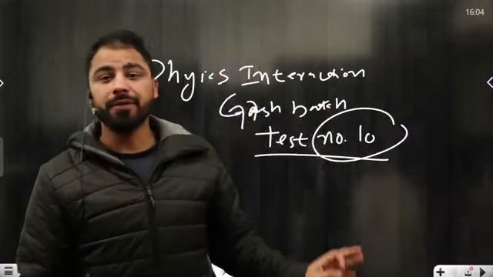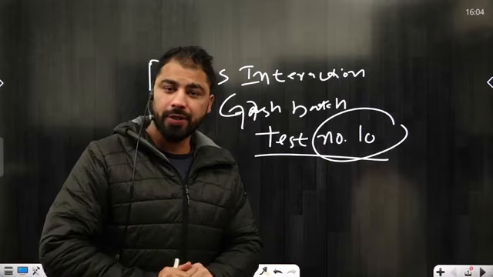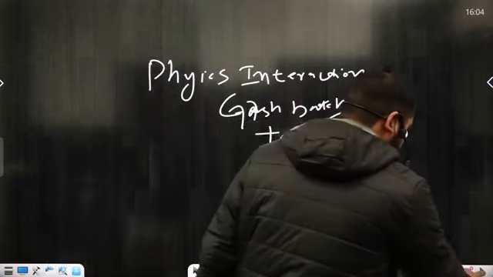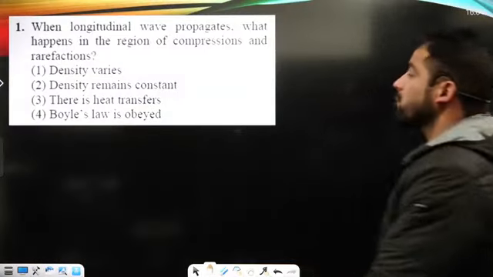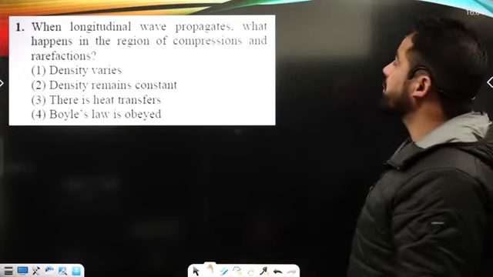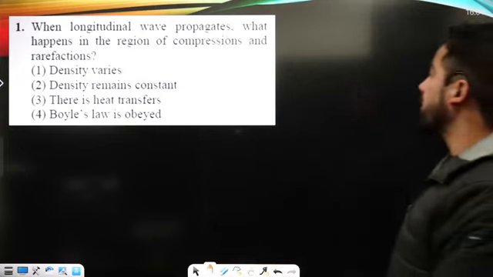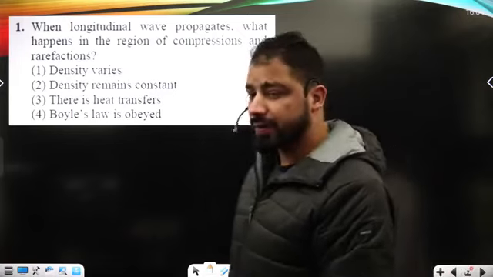It was basically the 10th test of the Gauss batch. I'm taking here the physics part of it, right? So let's begin with the question number first. Question first is, when a longitudinal wave propagates, what happens in the region of compressions and rarefactions?